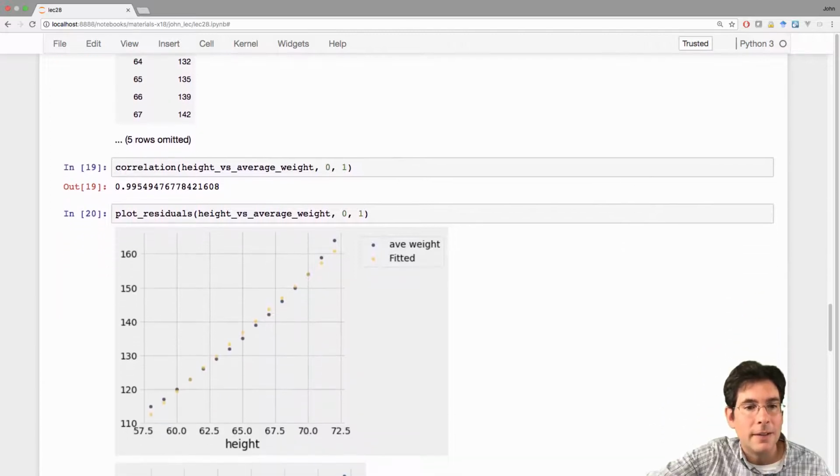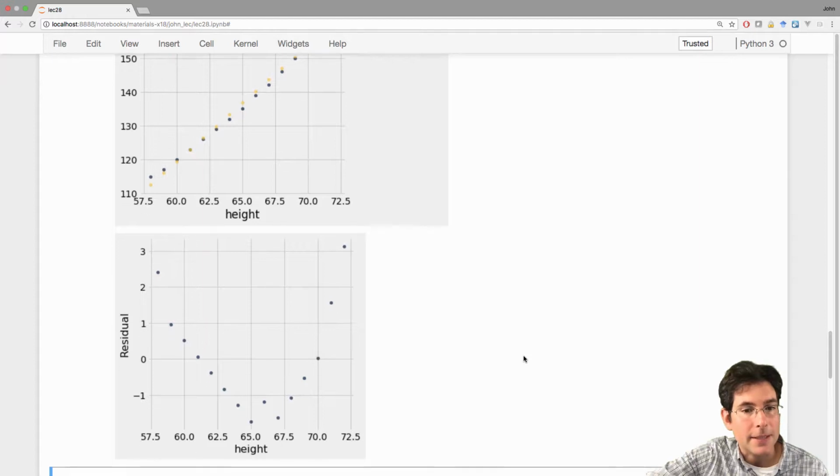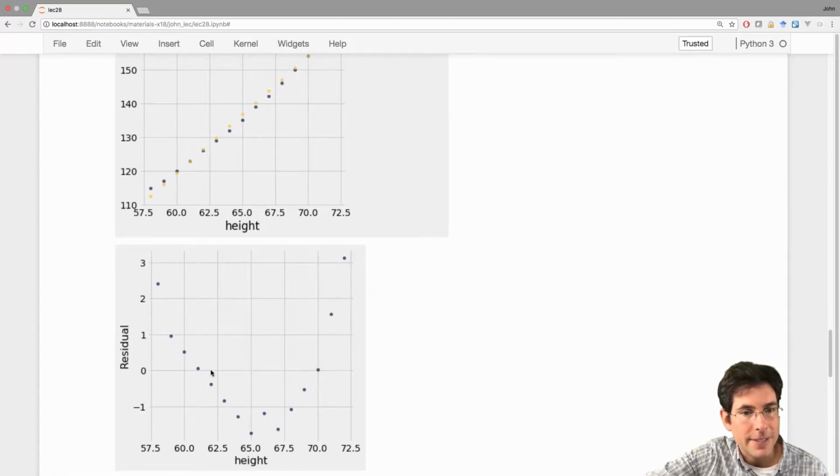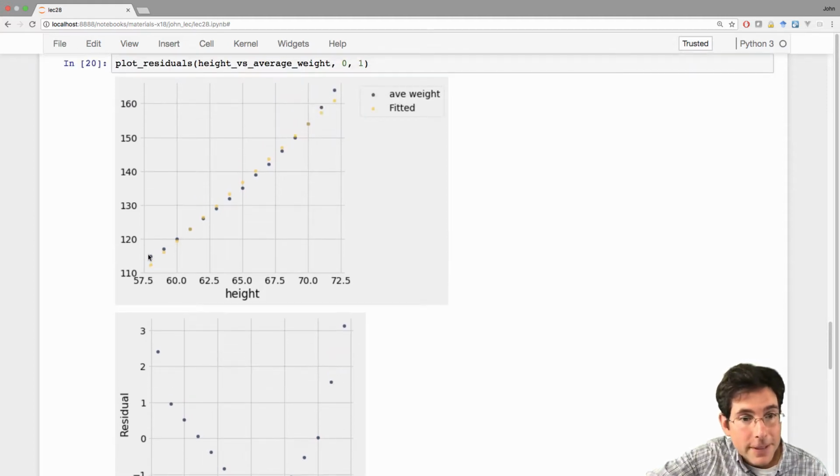Wrong again. Here's the scatter diagram of the actual values. For each height, what's the average weight of women in the US? And here's the plot of the residuals. So as you can see, there's clear structure here. Again, too low for low heights. The estimates are too high for medium heights, and too low again for high heights. So you see positive residuals here, negative residuals there. And that's because there is a little bit of a curve to the blue dots, whereas the yellow dots are forced to stay on a line.